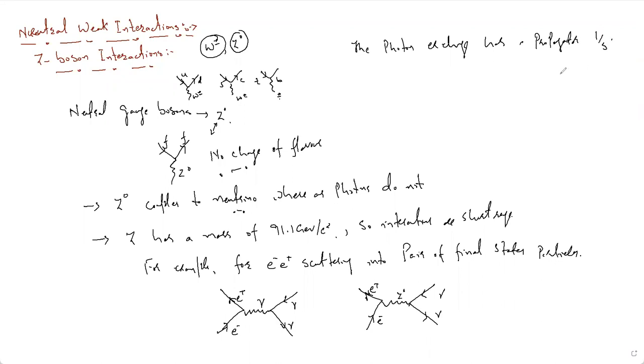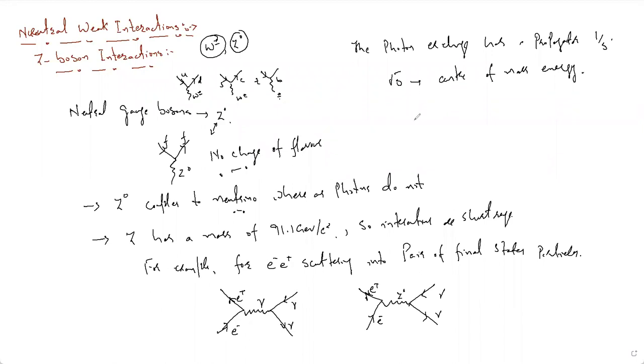Now what is this s? S is the square of the center of mass energy, because the center of mass energy we represented by root s. We have discussed what I mean by the center of mass energy.